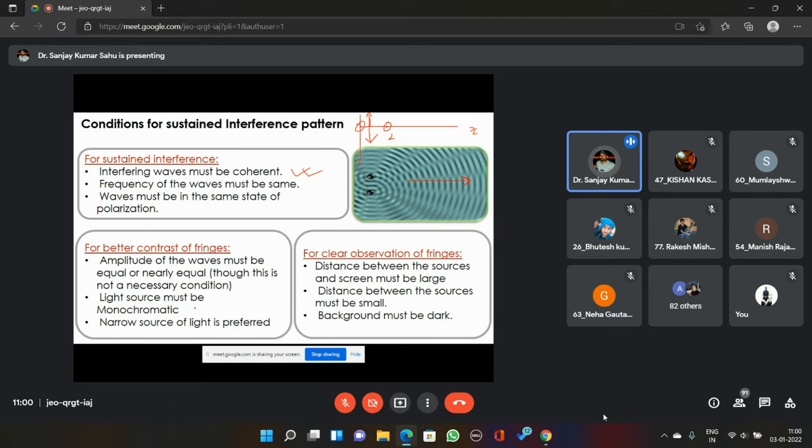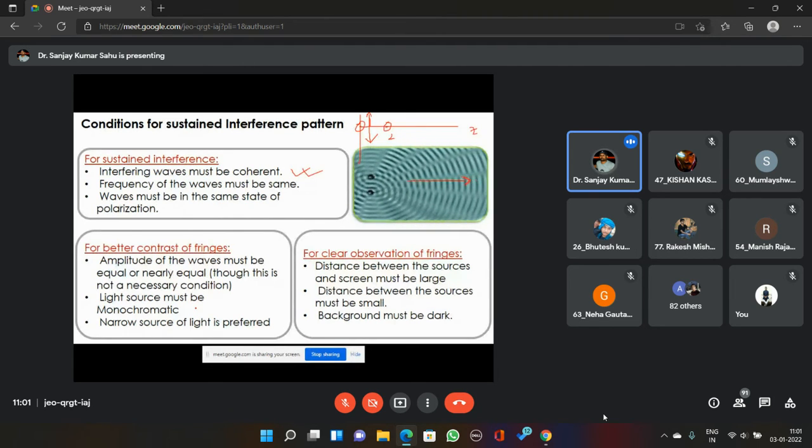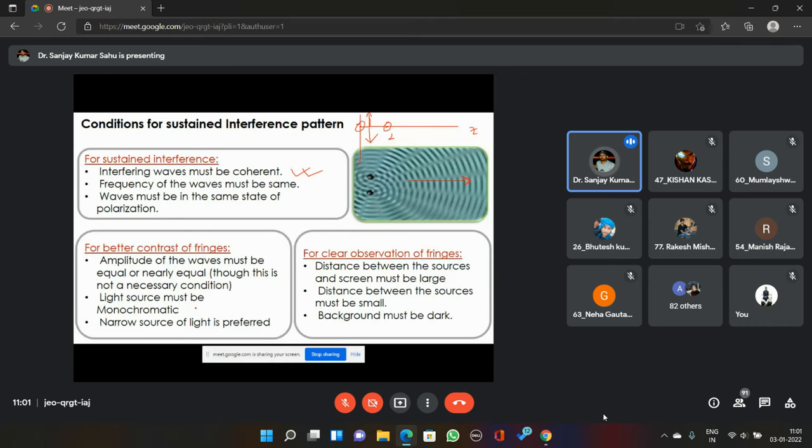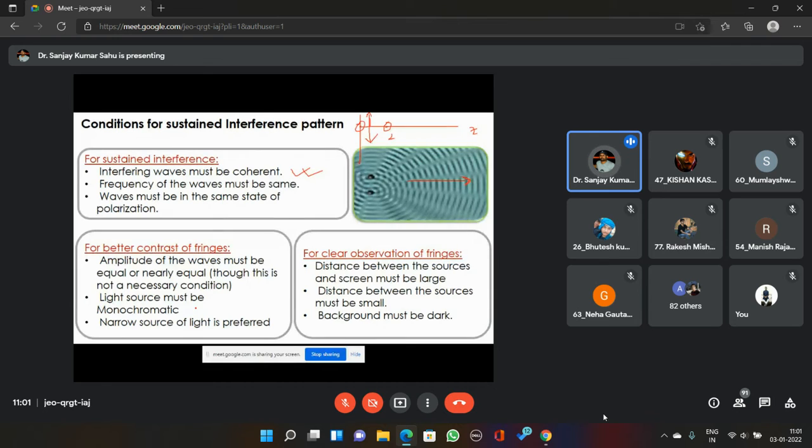Light must be monochromatic. What will happen if the light is non-monochromatic? Monochromatic light is a kind of light which has a single wavelength of radiation. If the wavelength of radiation is single, then such sources or lights are called monochromatic light. Now, if it is not monochromatic, suppose it has five wavelengths in its radiation, then each of them will satisfy the conditions of constructive and destructive superposition separately. At a particular place, suppose for lambda one it is satisfying constructive, for lambda two it is satisfying destructive, for lambda three it is satisfying the constructive condition again. Then what will happen?